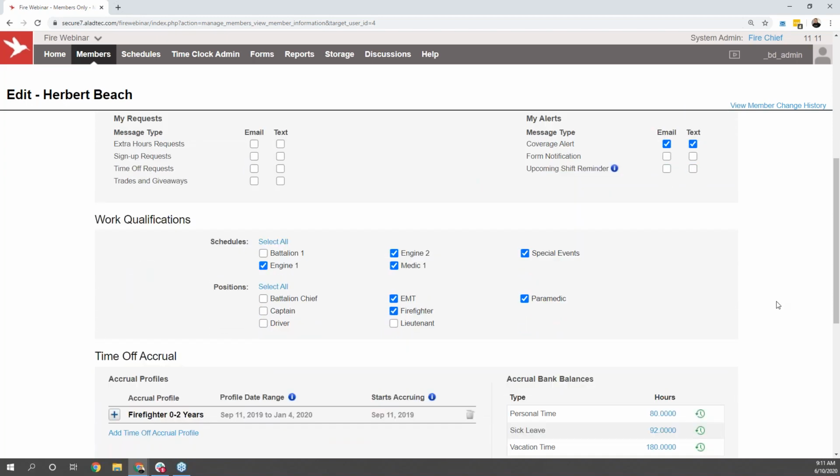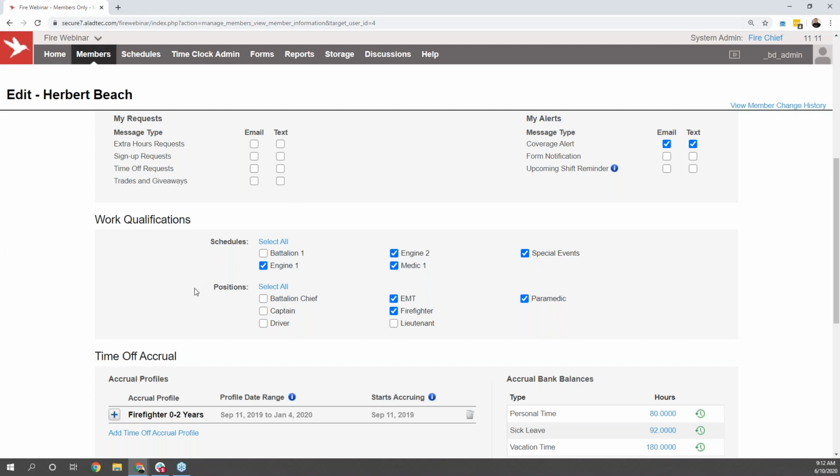Beyond that are the work qualifications, and of course this section here with schedules and positions is going to be customizable for every single system that's built. However the schedules and positions are defined is going to set up which users are able to work which positions within your system. So right here, I'm looking at Herbert's profile, and I can see that Herbert has permission to work as an EMT, firefighter, or paramedic on Engine 1, Engine 2, Medic 1, or the special event schedule.